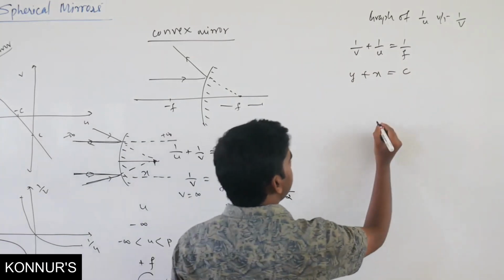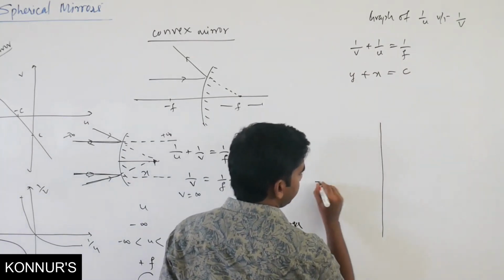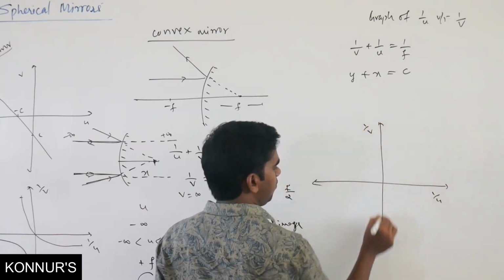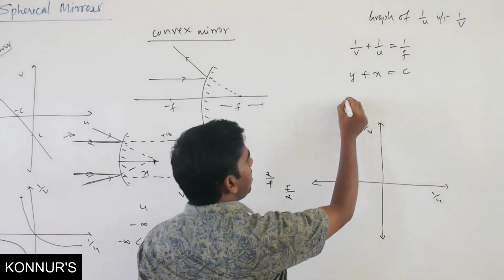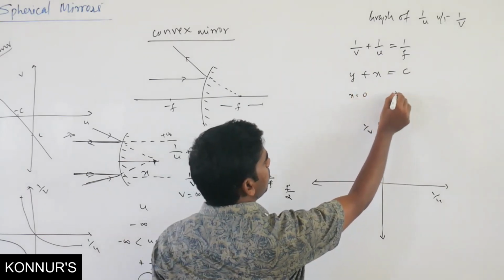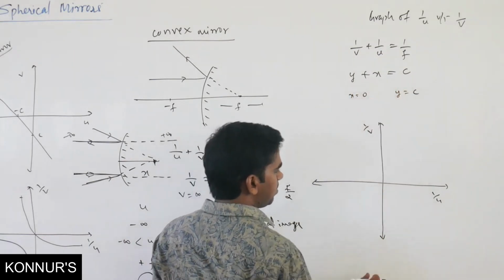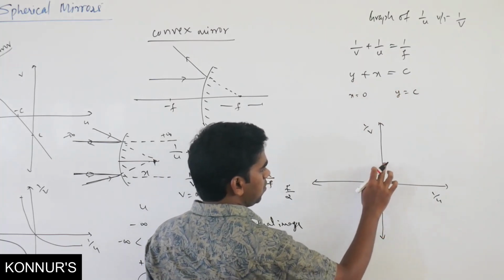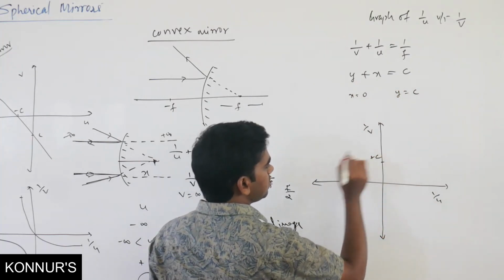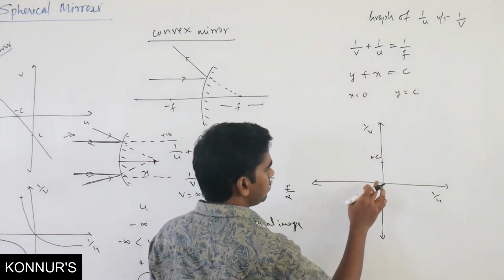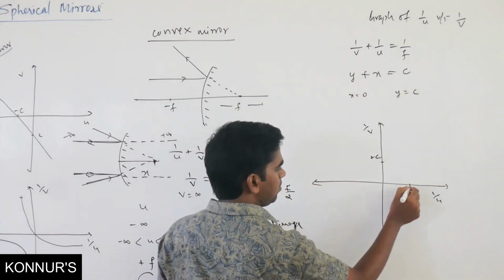If I want to plot the graph of 1 by u versus 1 by v: if x is 0, y is going to be plus c. If y is 0, x is again going to be plus c.